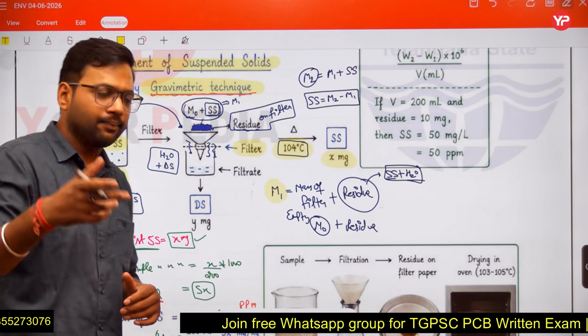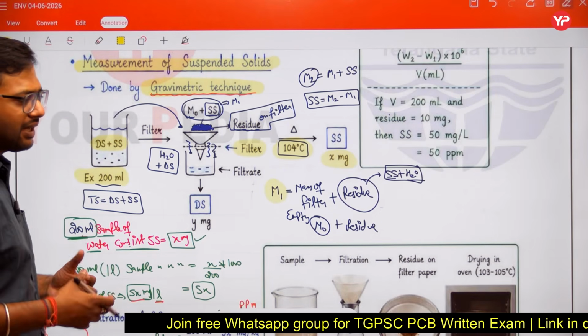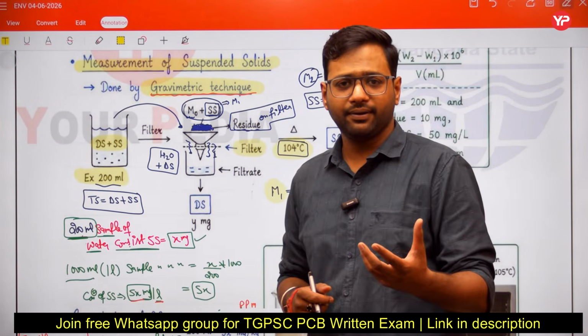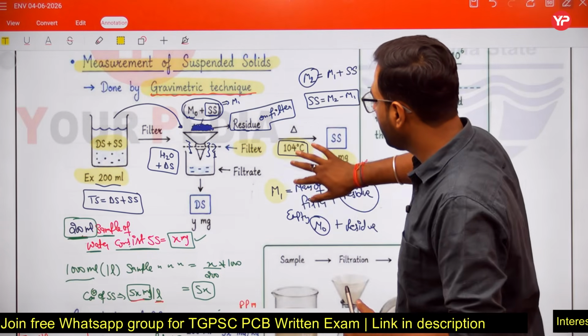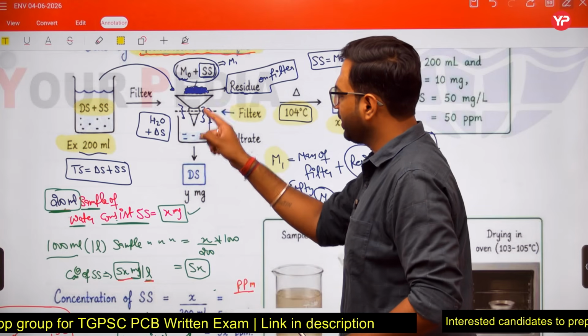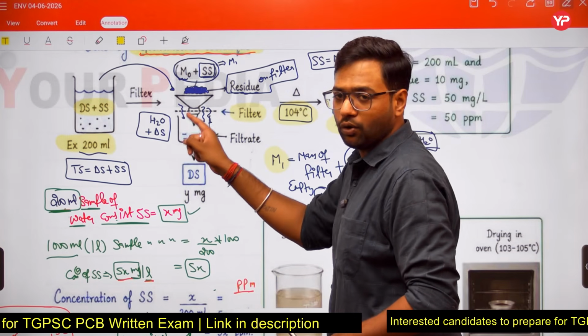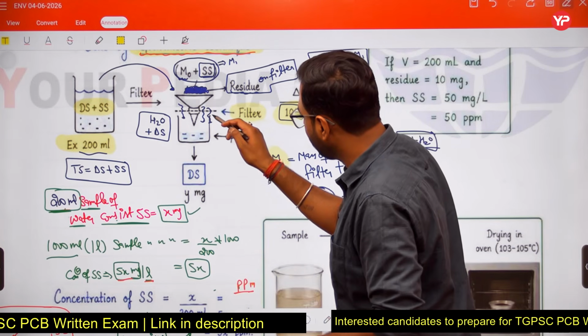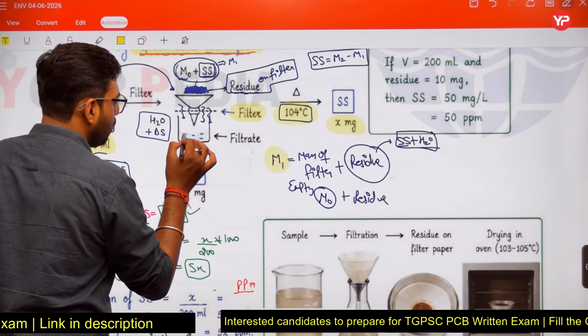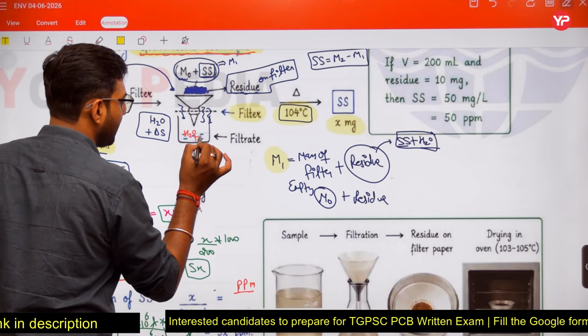Right? Now sir, also we are interested in finding the amount of dissolved solids. Can we find the dissolved solids? Yes, we can find that. How? From this filter, as I told you, along with H2O, dissolved solids also pass. So here we have considered one container, and in this container H2O plus dissolved solids are present.